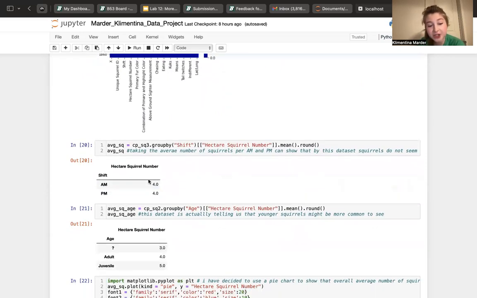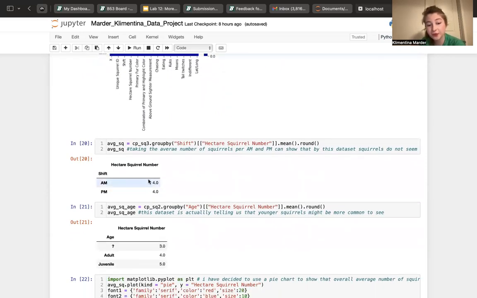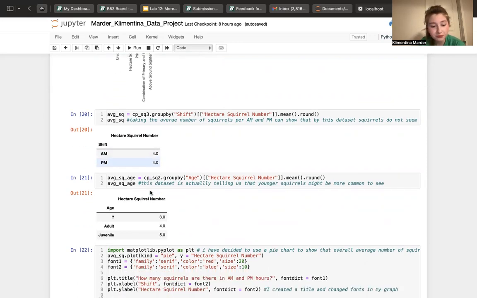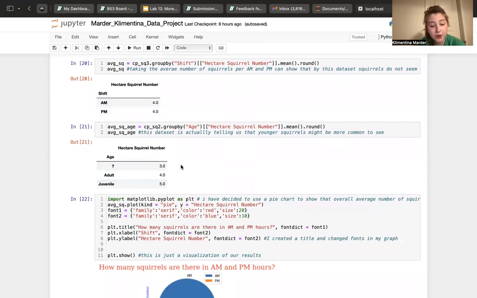So here, with the data that I used before, I took the average squirrel number on AM and PM hours, and it turned out that there is no actual difference. And here I took a look at how many adult and younger squirrels we see. It turns out that there are more younger squirrels, and maybe this question sign could be baby squirrels, I don't know. I think that could also be a NaN value, but Seaborn doesn't qualify it as a NaN value.